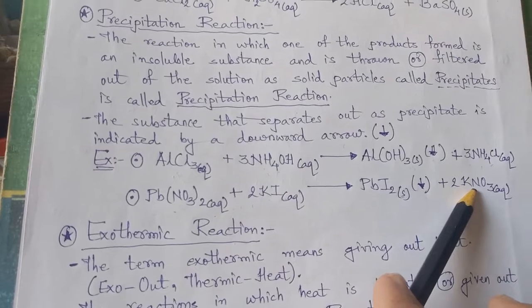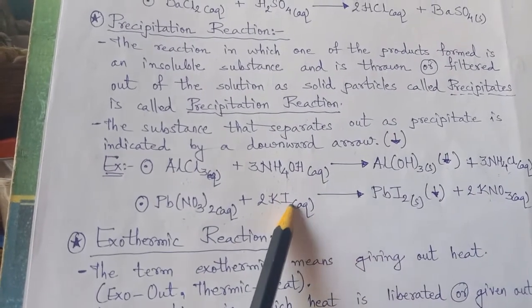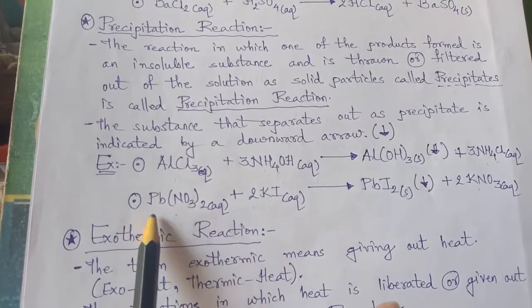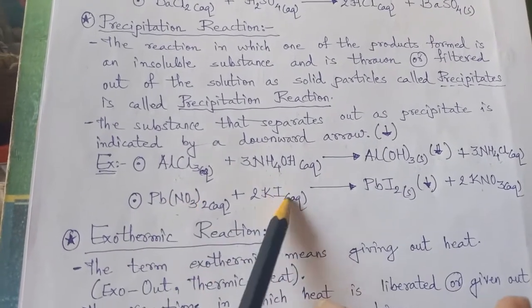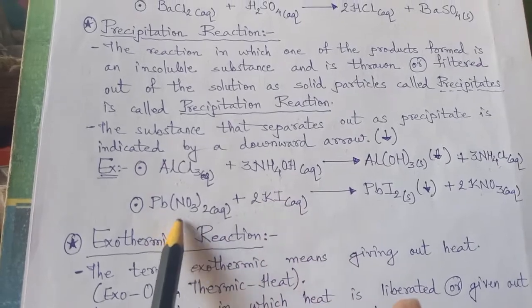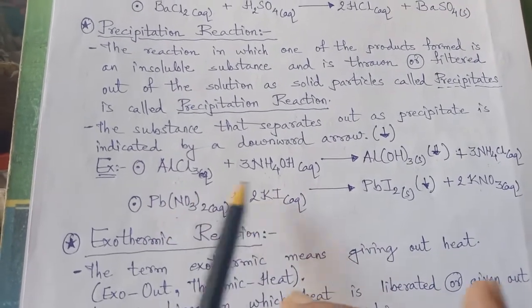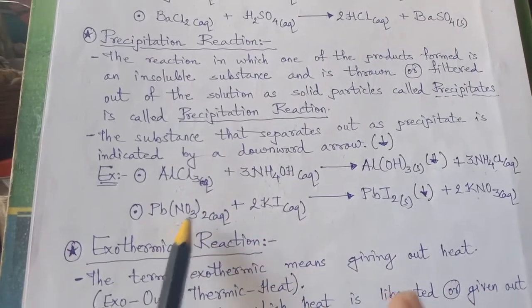So here also you can say I is displacing from potassium to lead. Nitrate is displacing from lead to potassium. This is also double displacement. Two components of these two substances are changing their place, so it is a double displacement.